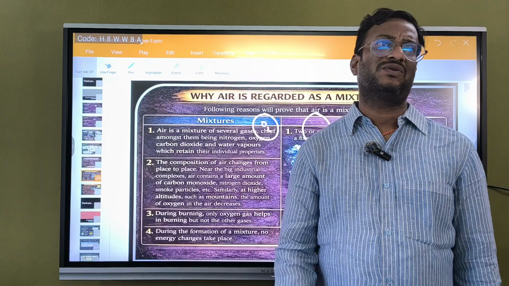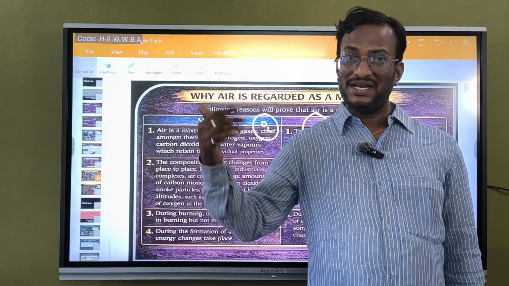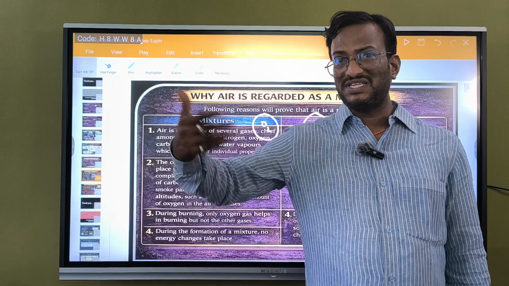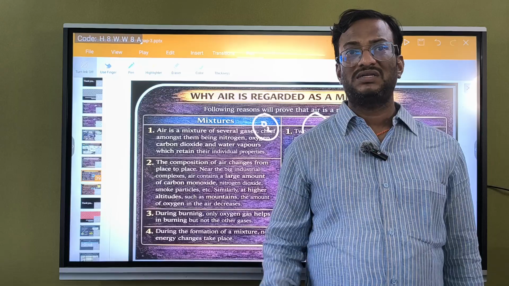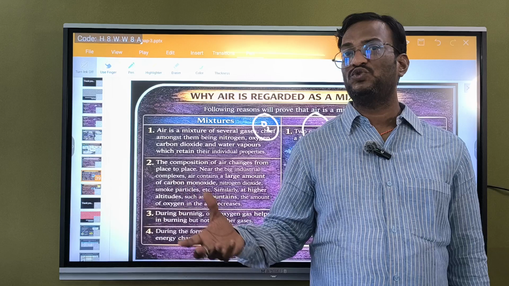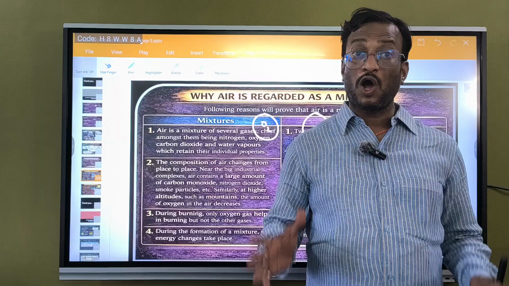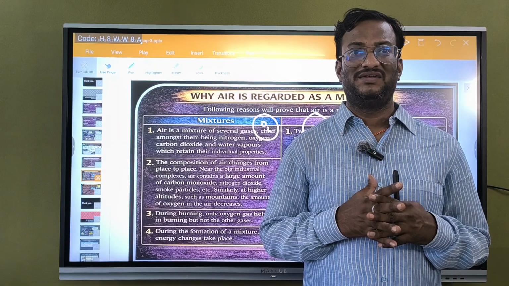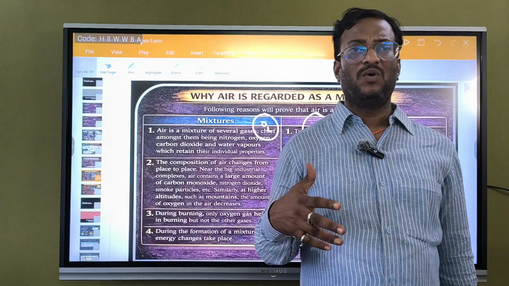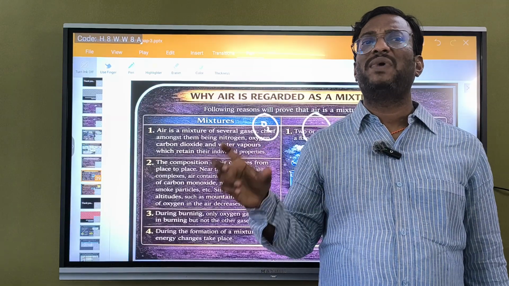Which one? Nitrogen. Carbon dioxide is a fully oxidized gas. Already it is oxidized, it contains oxygen already. It cannot further burn or support burning. That is why it is used in fire extinguishers, to stop the fire. Likewise, oxygen is very helpful in burning. Overall, among all gases, oxygen is the only thing which helps in burning.